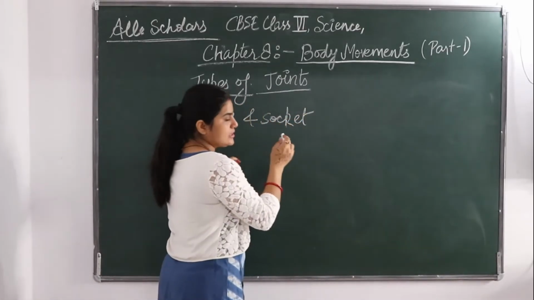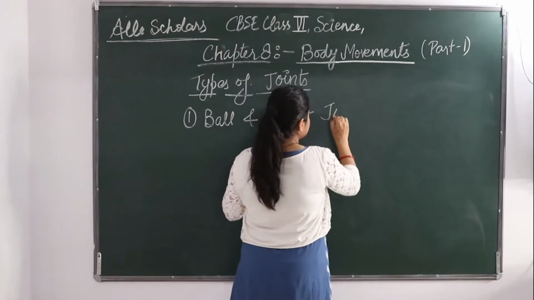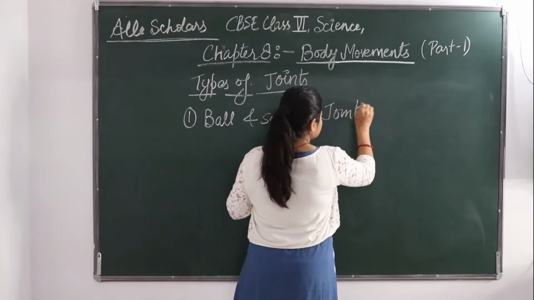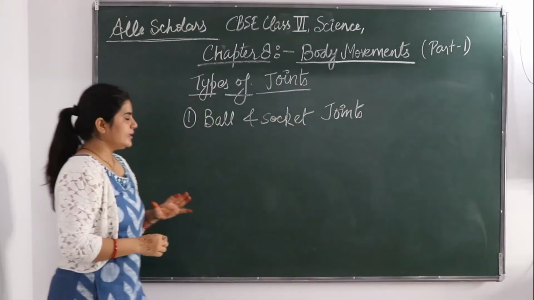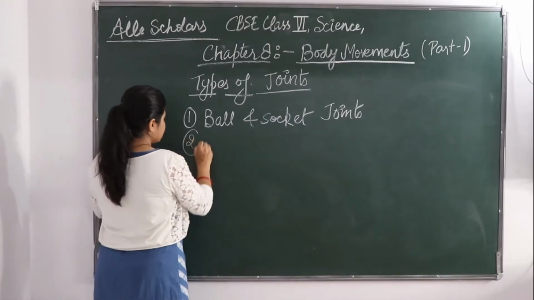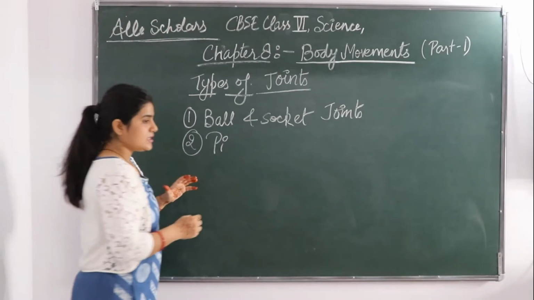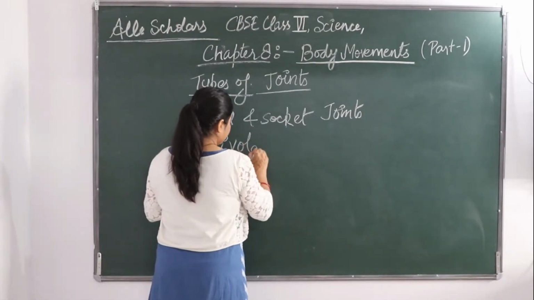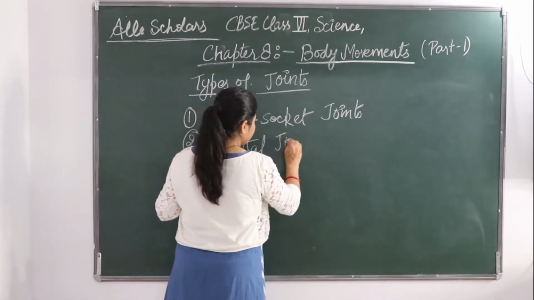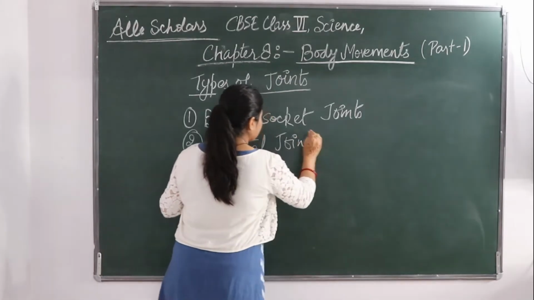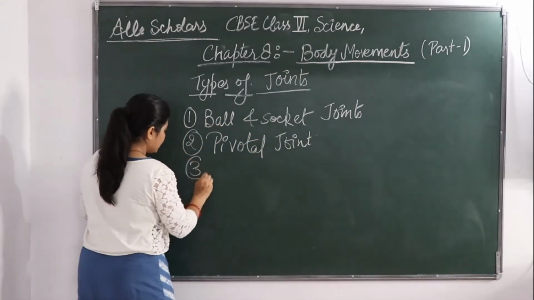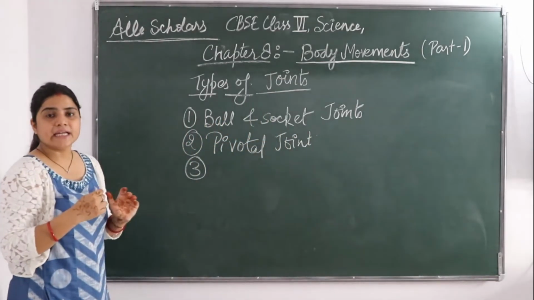Okay, about each joint we will be studying in detail. So, ball and socket joint. Second type of joint is a pivotal joint. Third type of joint is hinge joint.